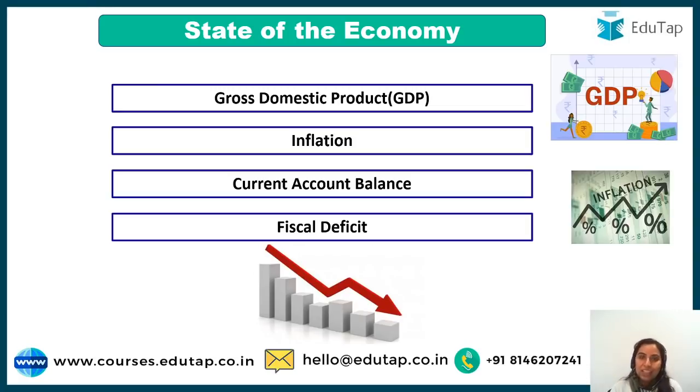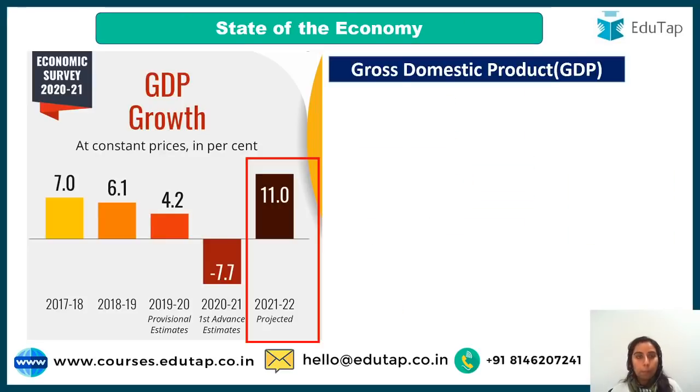Okay, so in this particular state of the economy section, we are going to cover 4 things: GDP, inflation, current account balance, and fiscal deficit. Then we will move to know the performance and state of the various sectors of the economy, right? So guys, if we talk about state of economy, the very first thing we are going to talk about is GDP, gross domestic product. So GDP growth at constant prices, if we are talking about real GDP, for the year 2020-21 is minus 7.7 according to economic survey, it has been mentioned.